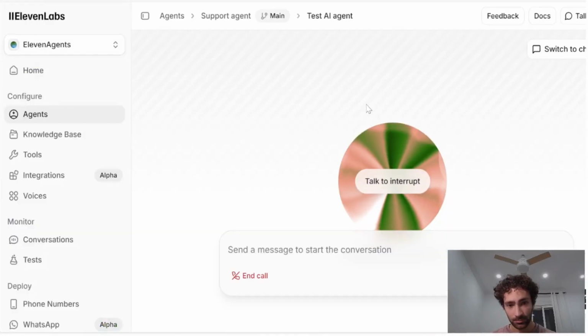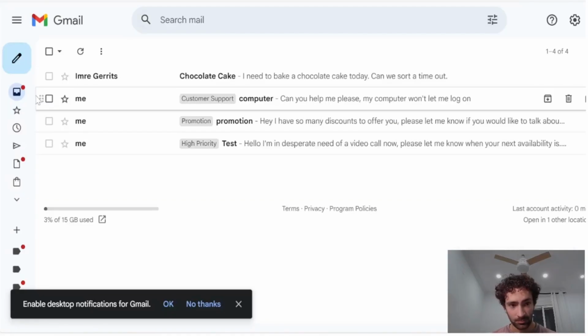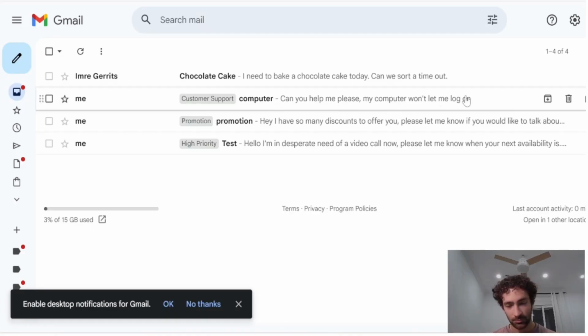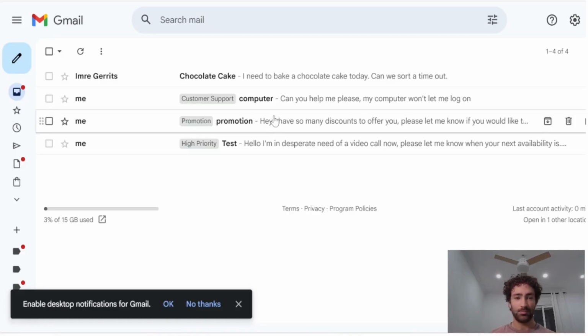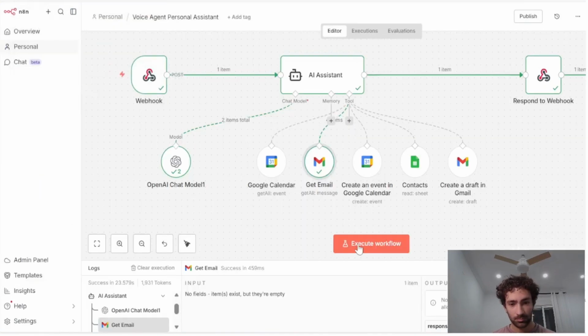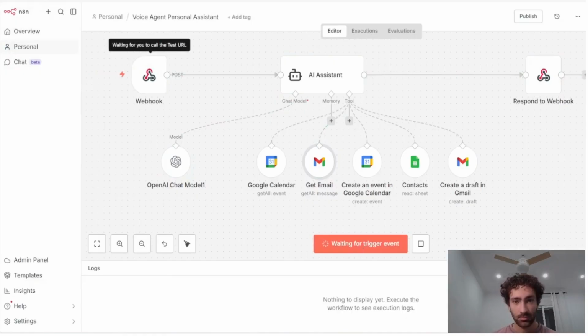Alright, I've checked your emails. It looks like you have 4 unread messages, all from Imra. The first email is about baking a chocolate cake today and sorting out a time. The second is about trouble logging into his computer and asking for help. The third email mentions discounts and asks if you're interested in discussing them. Finally, the fourth email is a desperate request for a video call, asking for your next availability. Is there anything else I can help you with regarding these emails, or anything else for that matter?